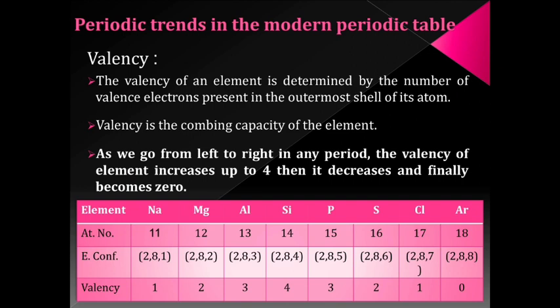As we go from left to right in this period, we see that the valency gradually increases up to 4. Then it gradually decreases and finally becomes 0. So, we can conclude that when we go from left to right in any period, the valency of an element increases up to 4, then it gradually decreases and it becomes 0.